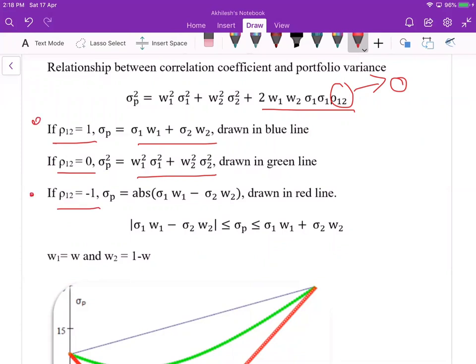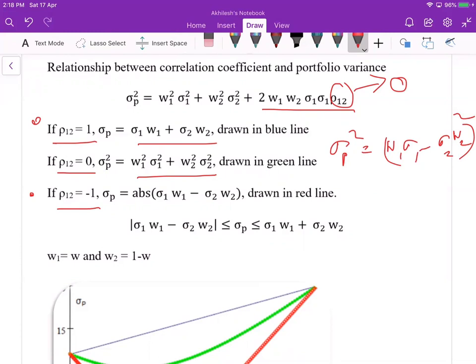When we have -1, this term is -1, so it becomes (a minus b) whole square. When we remove the square on both sides, we have sigma p square equal to (w1 sigma 1 minus w2 sigma 2) whole square.